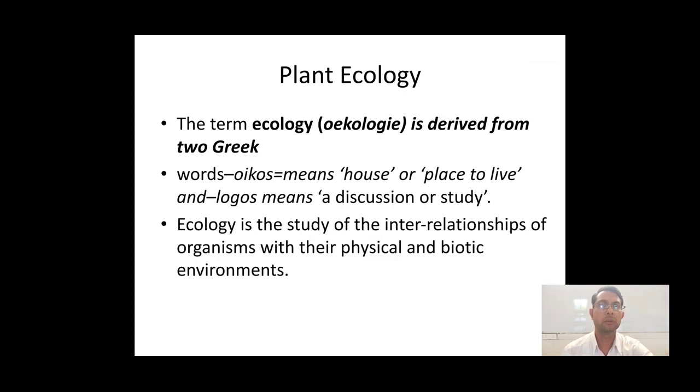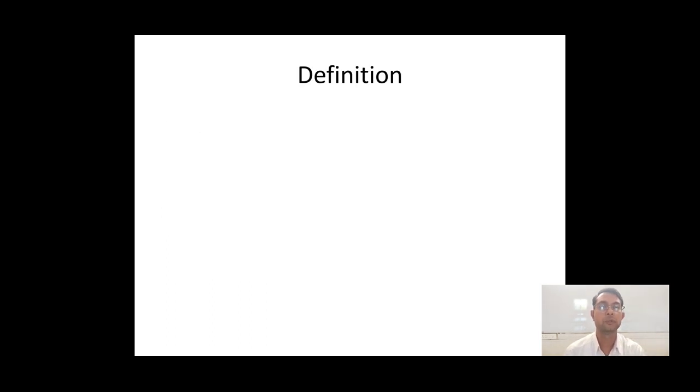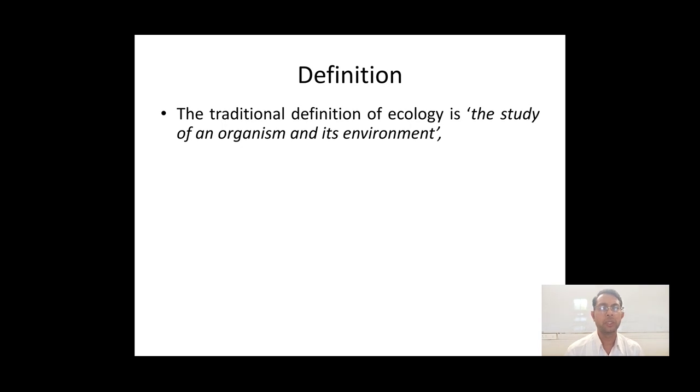Ecology is the study of interrelationship of organisms with their physical, abiotic and biotic factors. So we can say that in ecology the most important things are biotic and abiotic factors, which are usually useful as different parameters for the study of ecology. Now there are different types of definitions given by different workers and scientists for ecology.